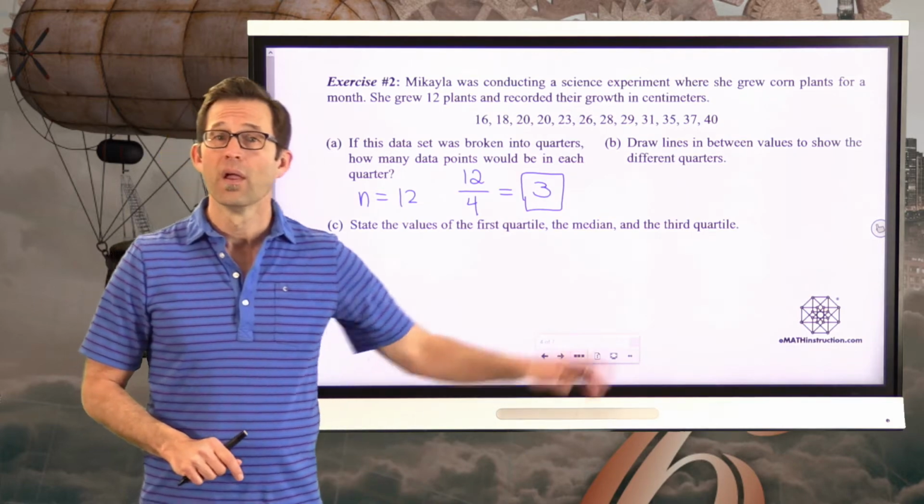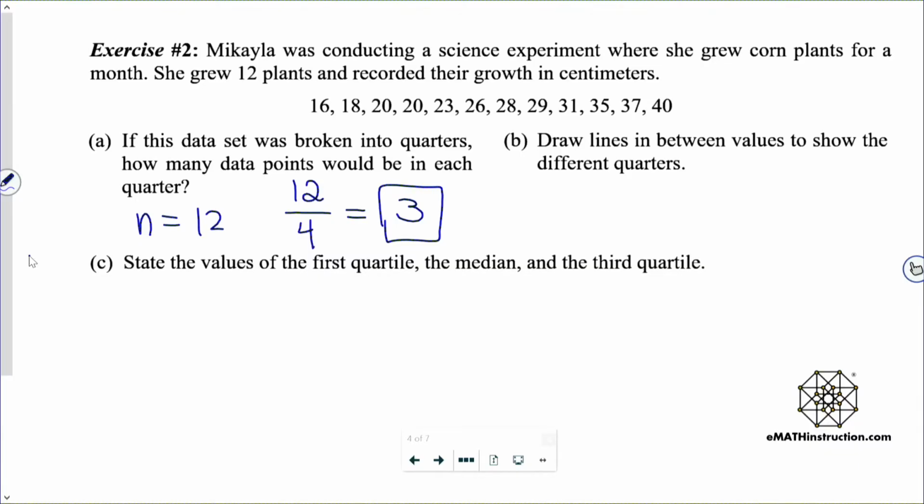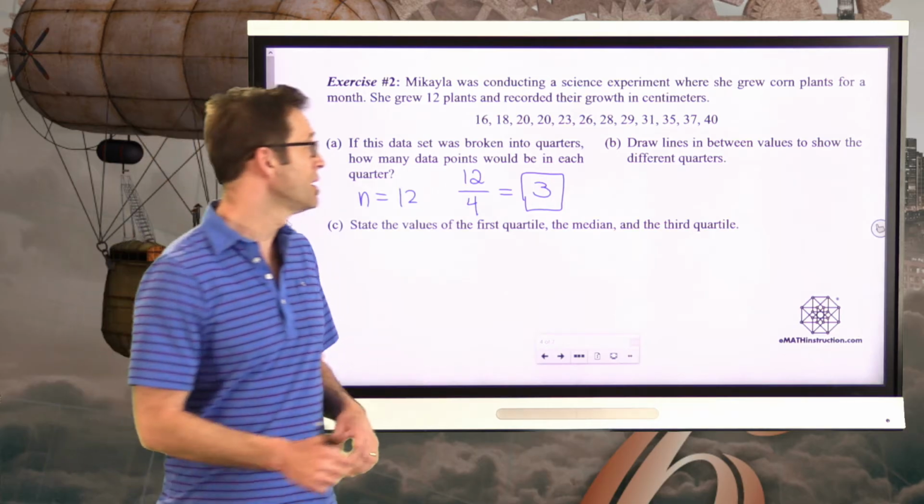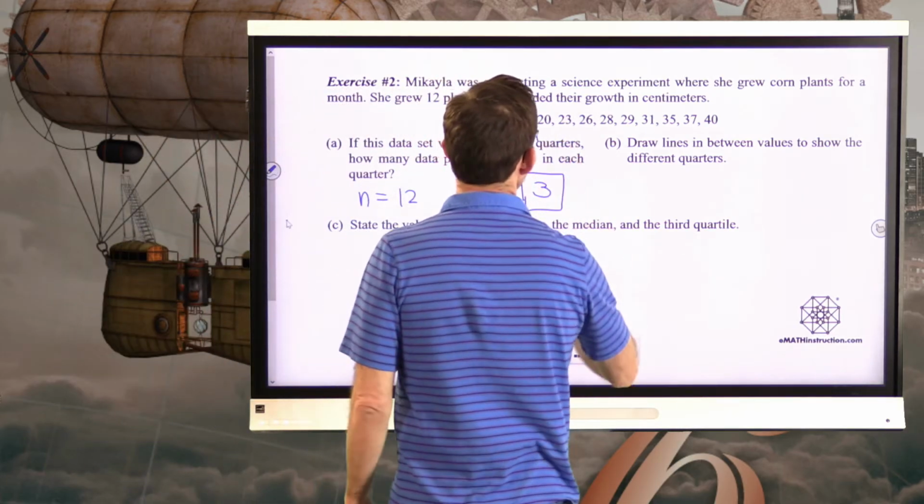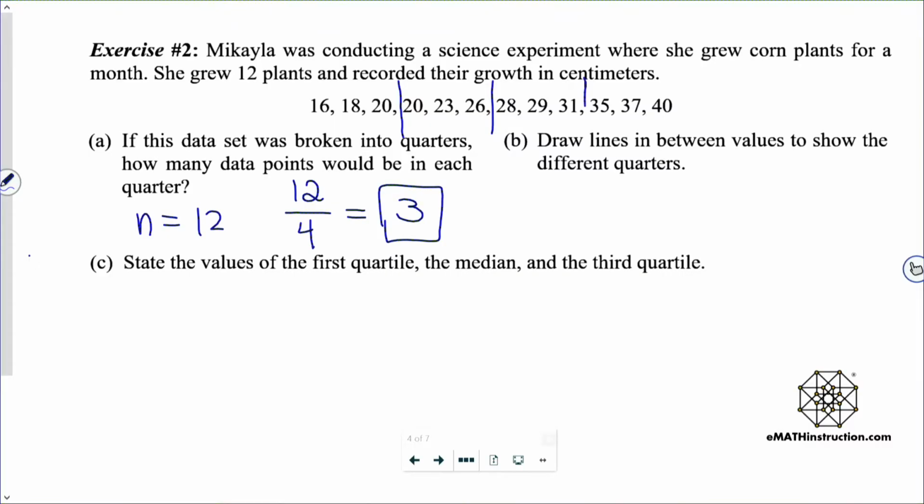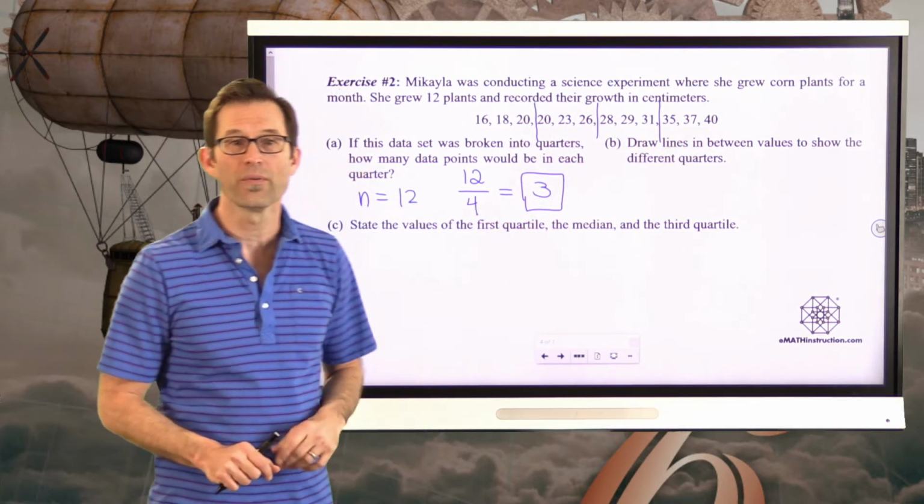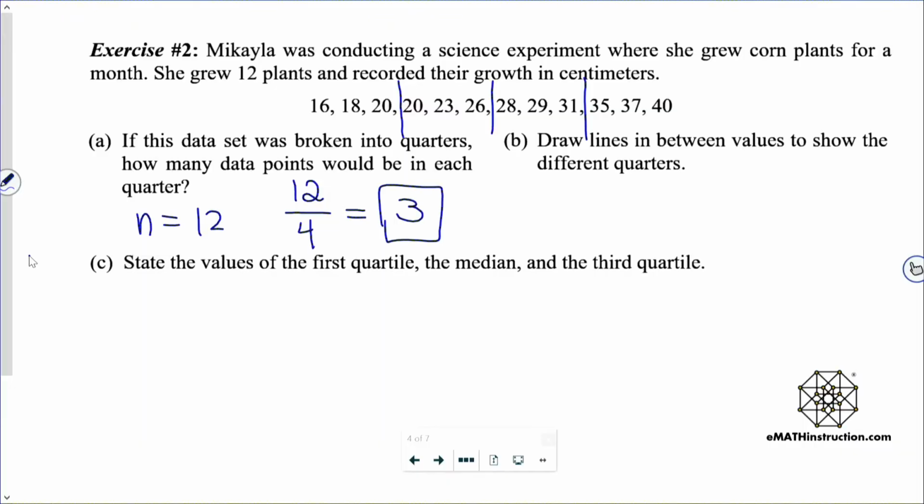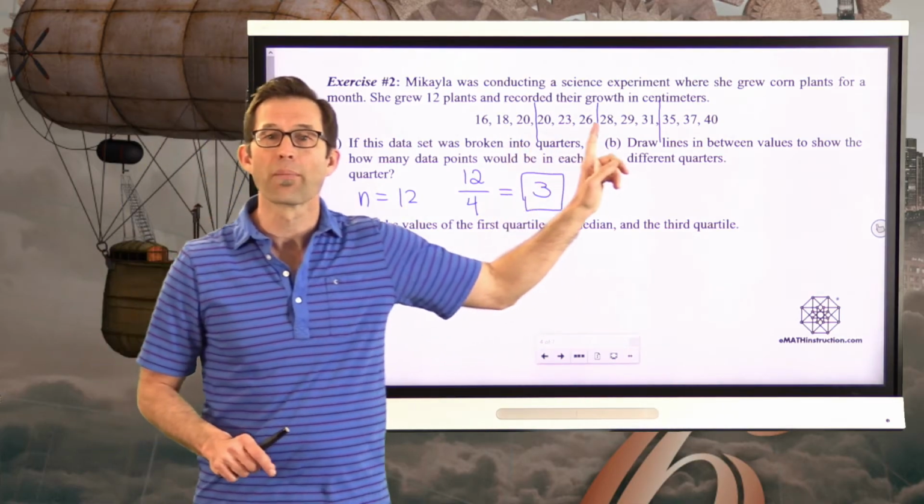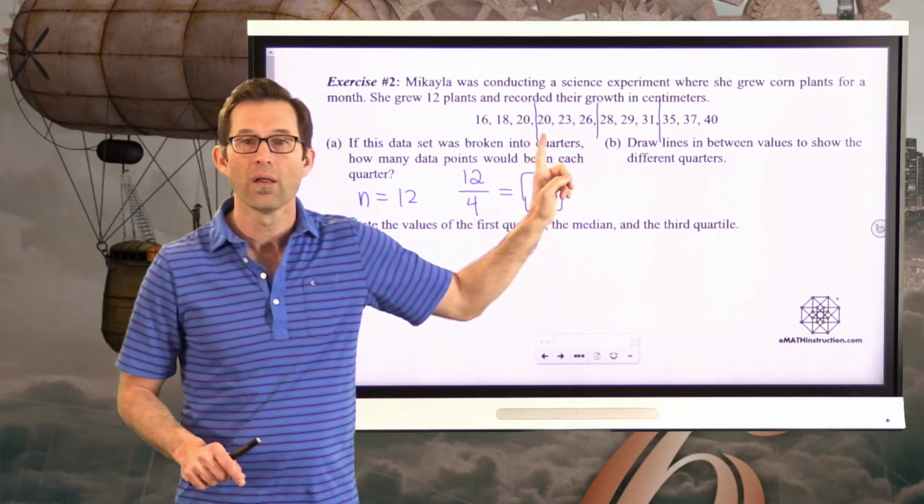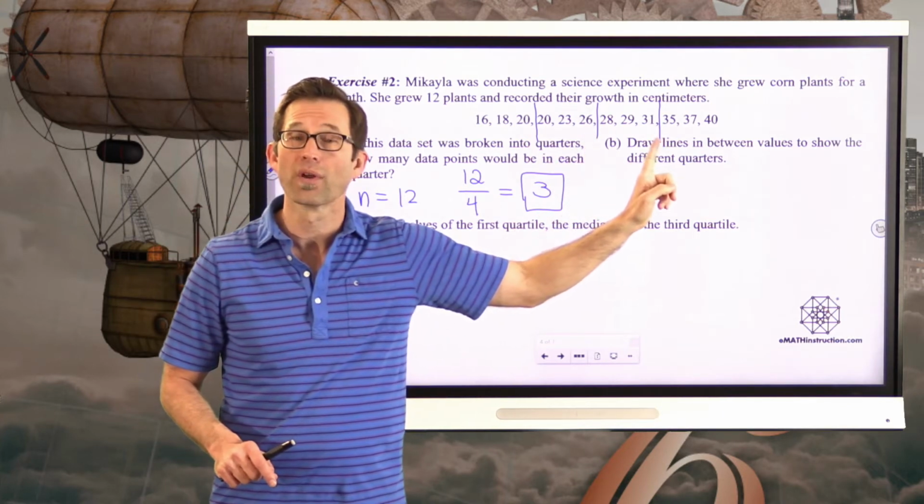That's simple. Letter B. Draw lines in between values to show the different quarters. So literally, 1, 2, 3, 1, 2, 3, 1, 2, 3, 1, 2, 3. We have the first quarter, the second quarter, the third quarter, the fourth quarter. Letter C, state the values of the first quartile, the median, and the third quartile. By the way, these lines really represent where the first quartile, the median, and the third quartile would be.